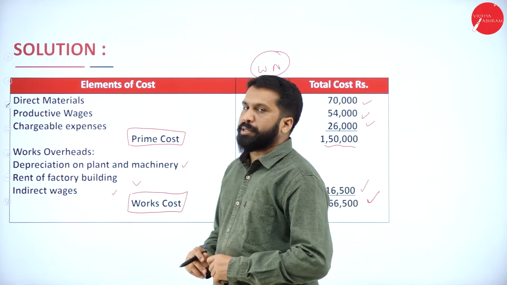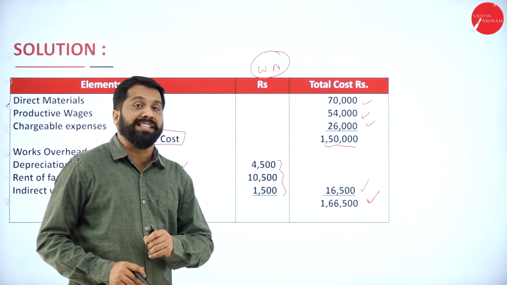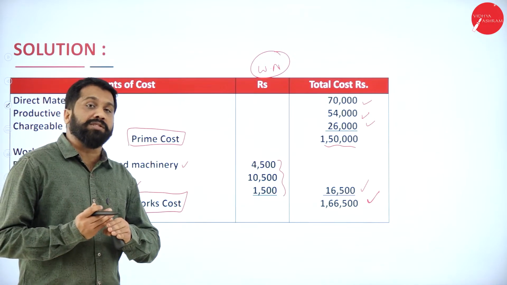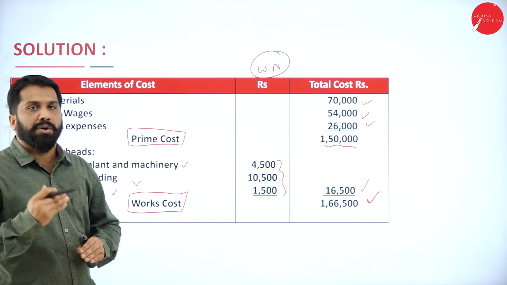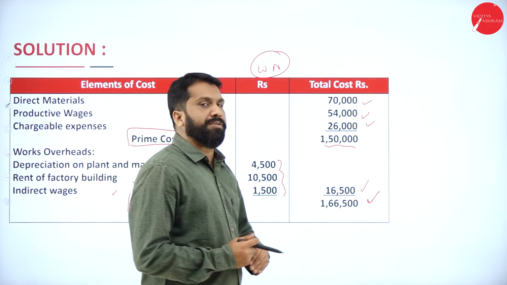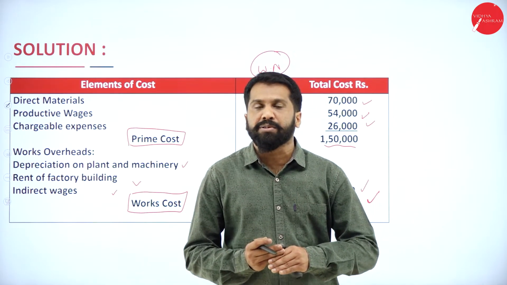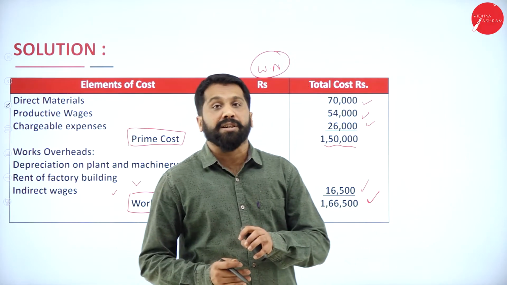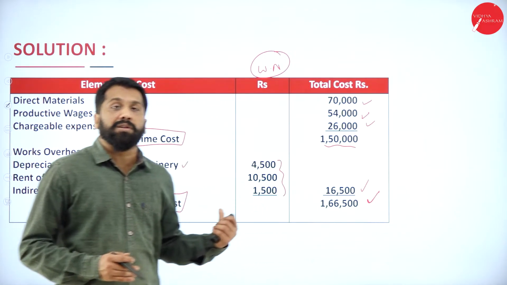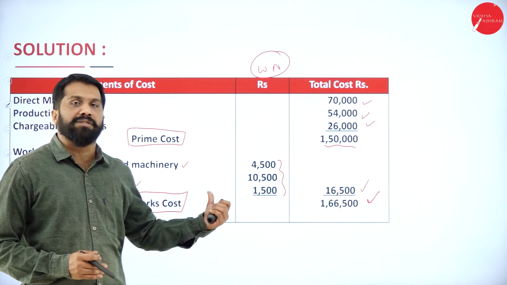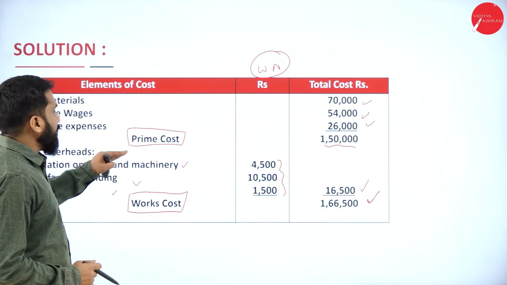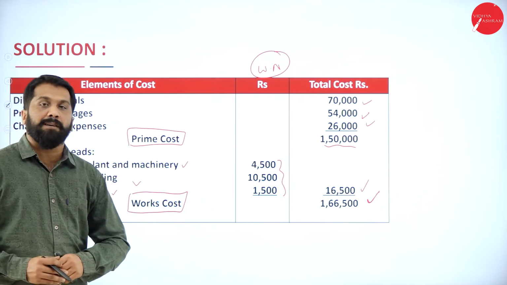Remember, this is a simple problem. We don't have anything like opening stock or closing stock, opening work in progress, closing work in progress, opening finished goods or closing finished goods. Those kinds of information are not available, so it is easy to calculate. We're done with your prime cost and your work cost.